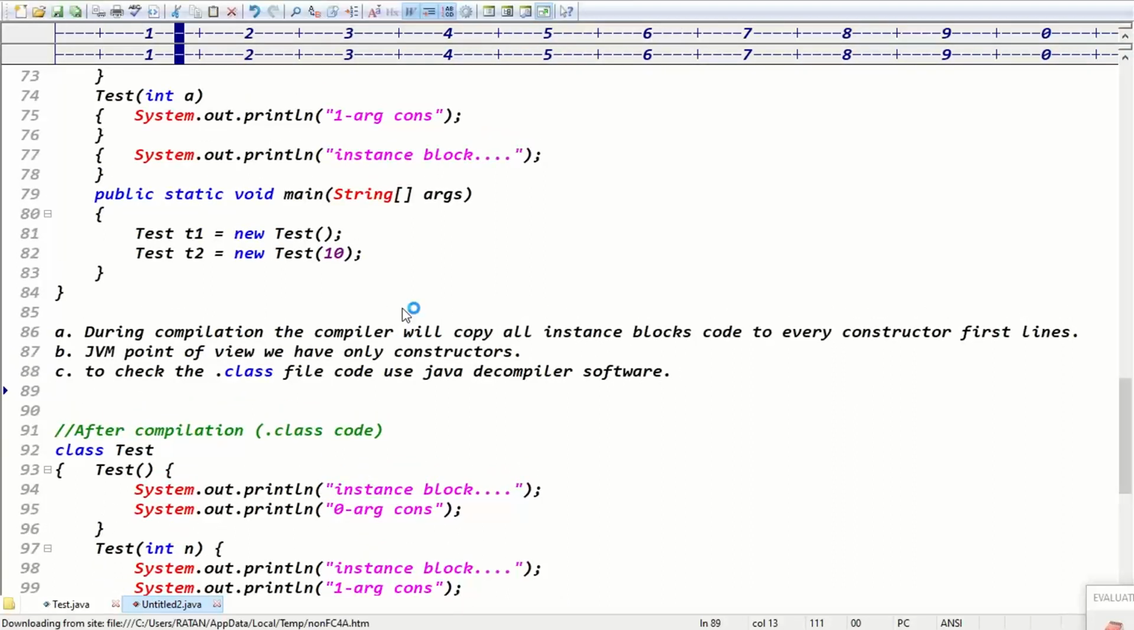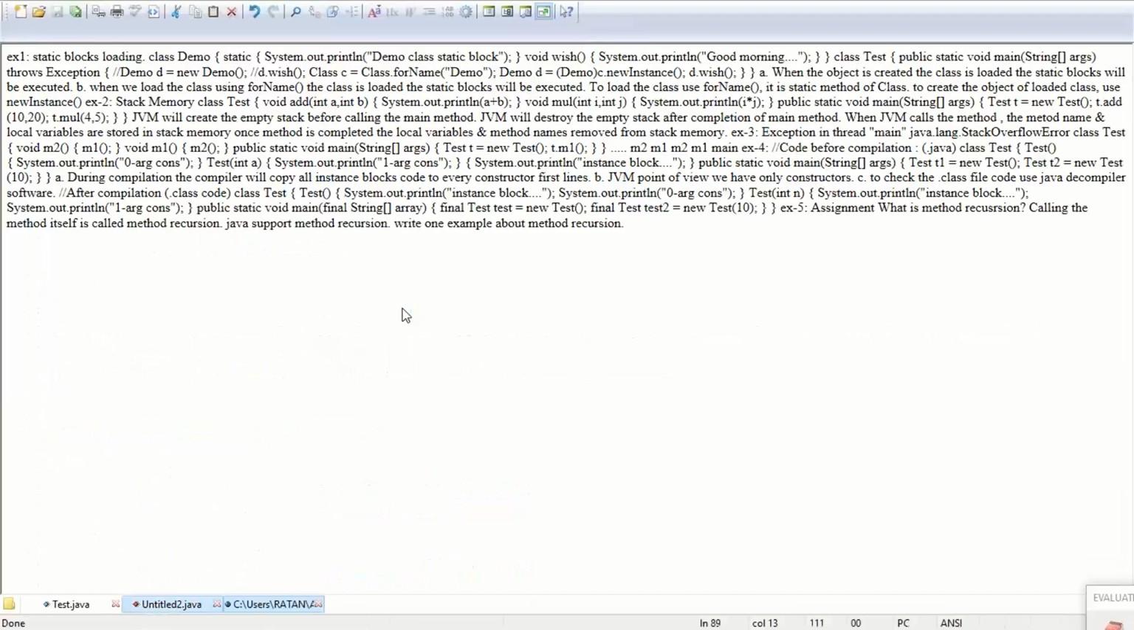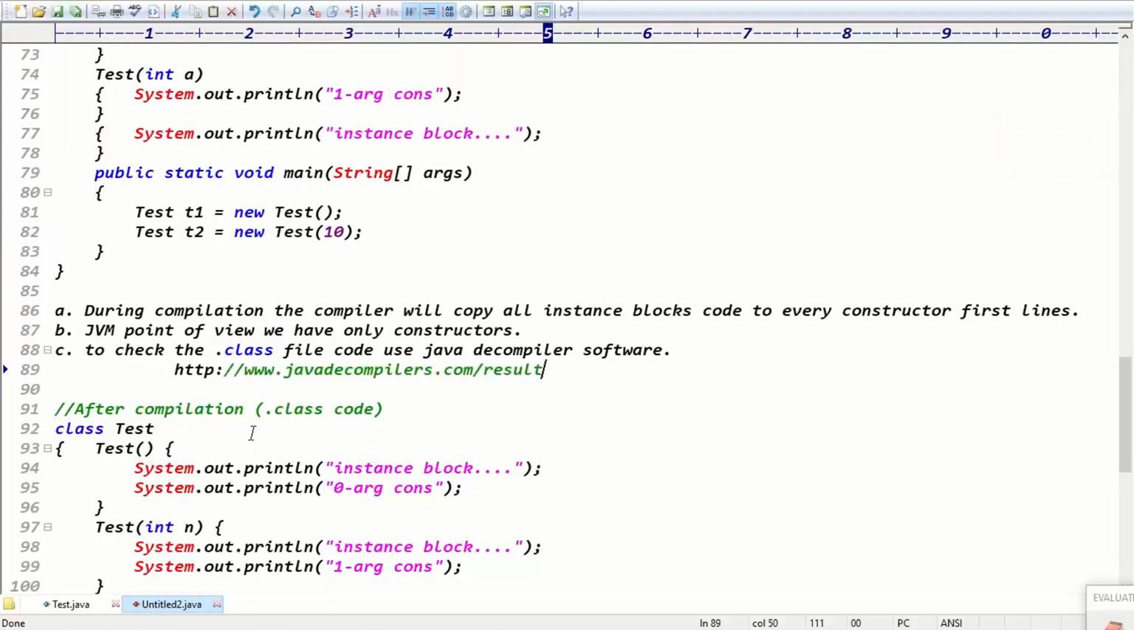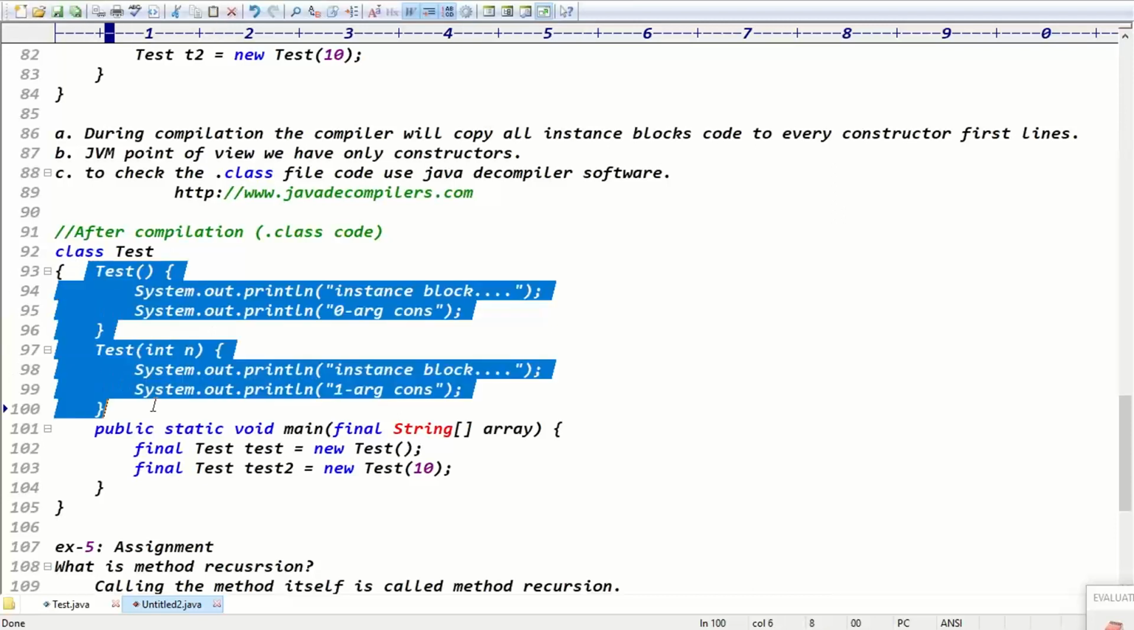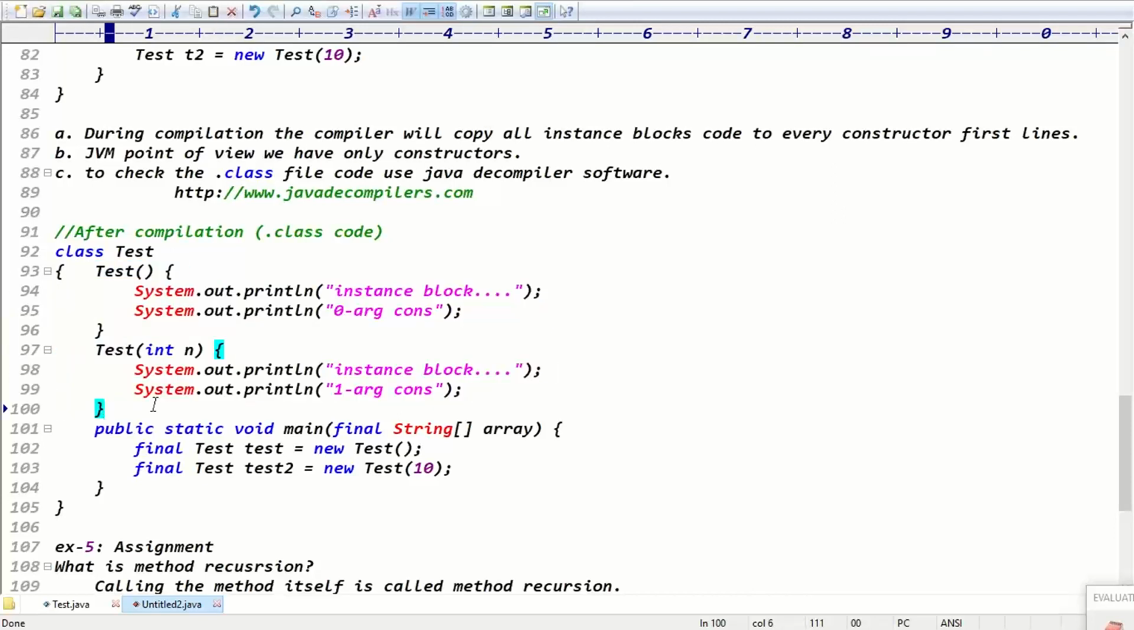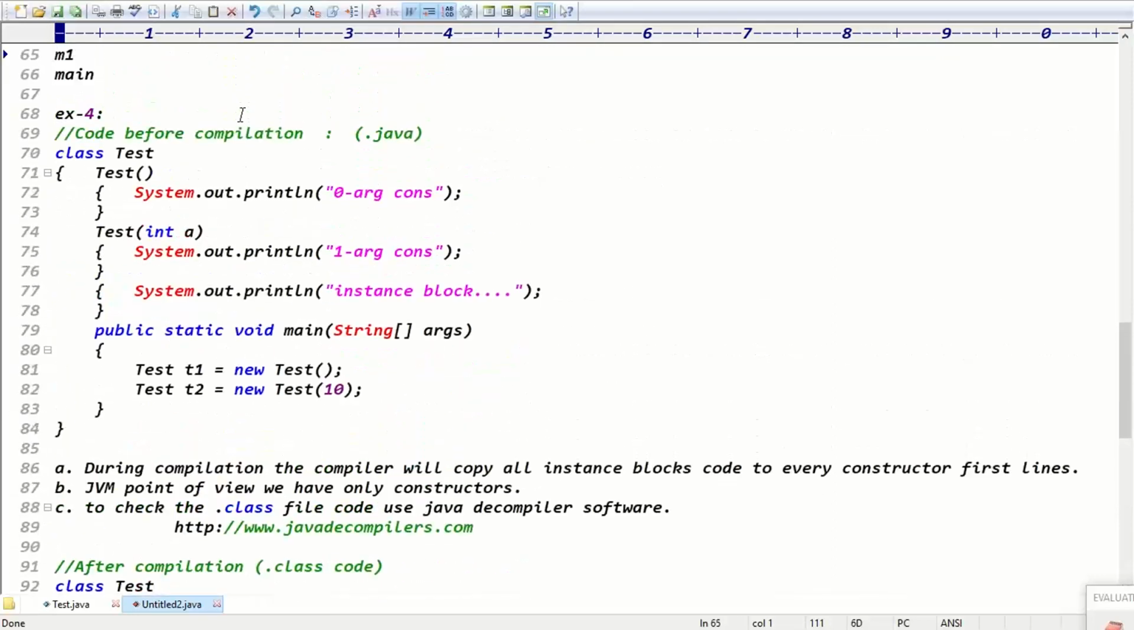This is the link for that, guys. Java decompiler software, just javadecompiler.com. You can open javadecompiler.com, browse the file, the .class file, and check it. Is the code really copied to every constructor or not? Definitely we can see the code is copied to every constructor. If you want, you can try 2 instance blocks, guys. Even with 2 instance blocks, the code is copied to every constructor.